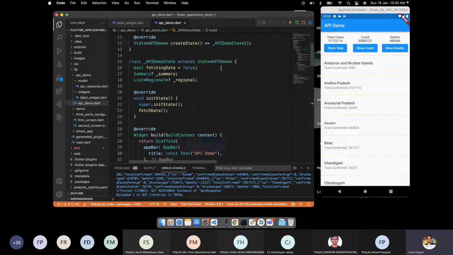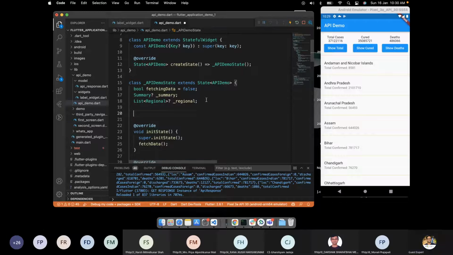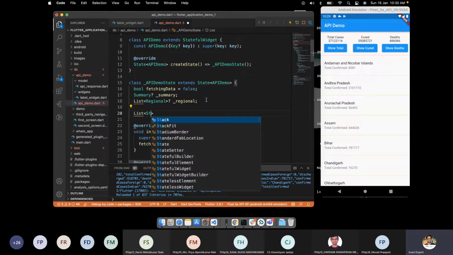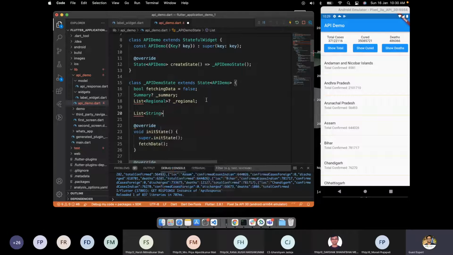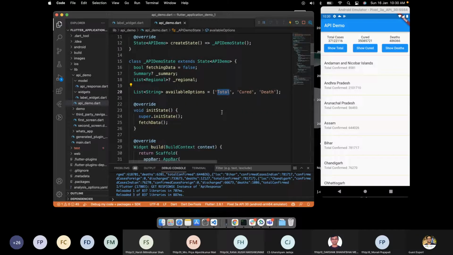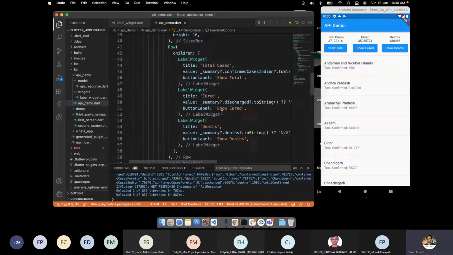So first, let's create a basic array, not string, I mean a list of strings, available options. The available options are total, cured, and death. By default we are showing total. So let's create one method.